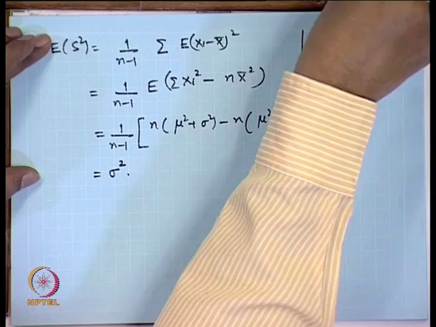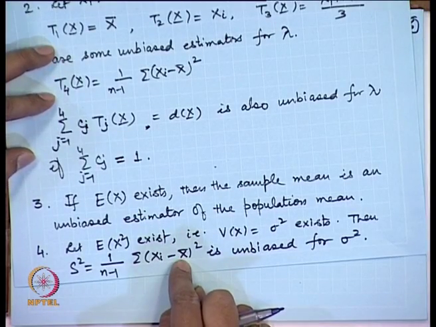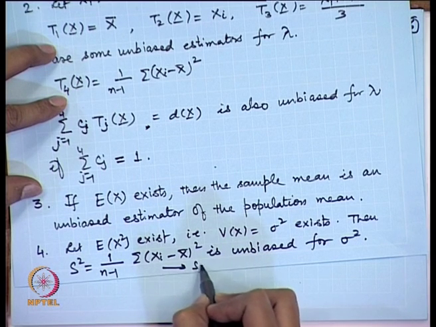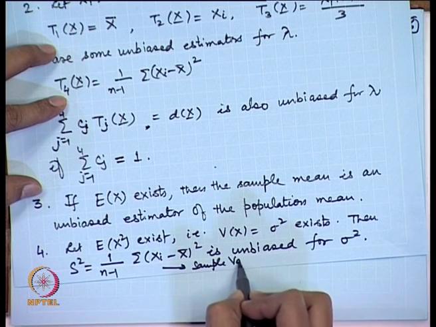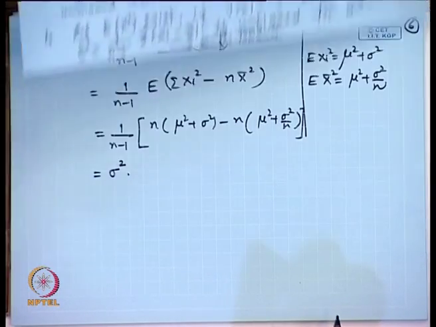So, this quantity that we have defined here, 1/(n-1) sigma (xi - x bar) whole square, this is termed as sample variance, because this is an unbiased estimator for the population variance here.